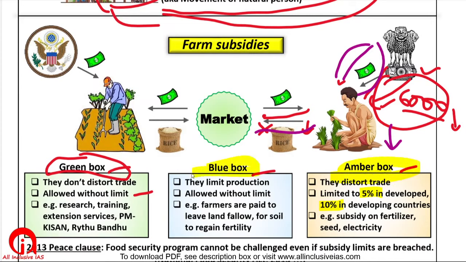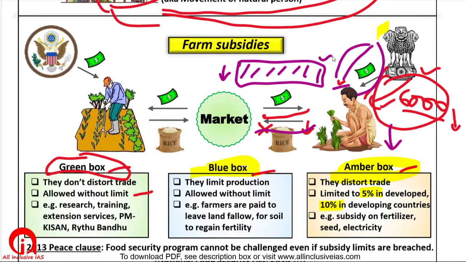And what are blue box subsidies? Sometimes the government may say to the farmer that the land on which you grow crops, you have been growing crops for a long time, and now the soil has become of very bad quality. Therefore, to preserve the quality of the soil, please don't do farming on this soil for the next 2 or 3 years, and we will pay you money for that, so that the soil regains its quality. Such type of subsidy is called a blue box subsidy. They are also allowed because they don't distort trade.